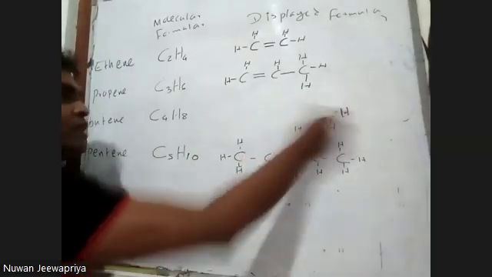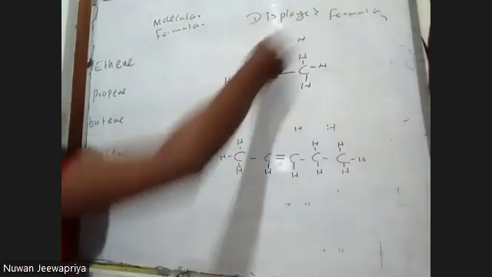Okay, now this is how we draw the displayed formula and molecular formula. And now we can write sometimes the structural formula. What is that structural formula? Using 1 or 2 examples, I will explain it.